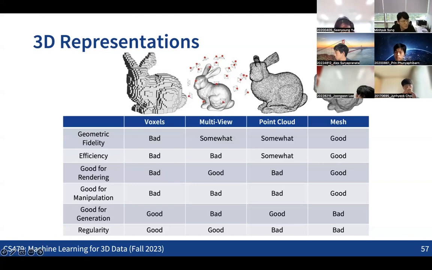And also the regularity, this is the most important part in terms of designing 3D encoders. If we want to make encoders for these types of representations, voxels might be easy because they already have a regular structure. Multi-view might also be easy, since it has regular structures too. But point clouds and meshes might be challenging in that they do not have any regular structure in the data. So it means that we might need to make specialized architectures to deal with point cloud data and also mesh data. So those are the things.